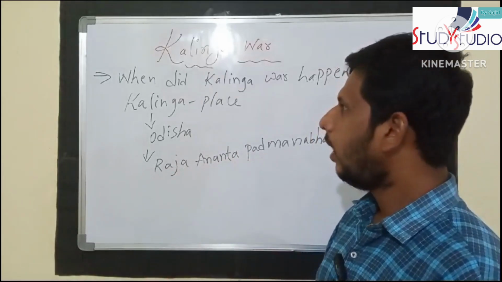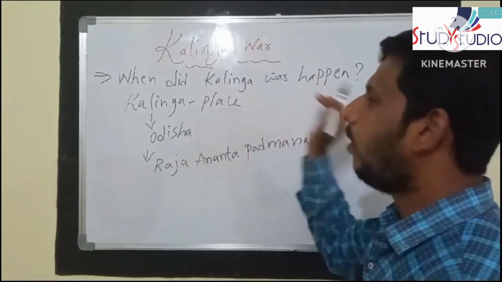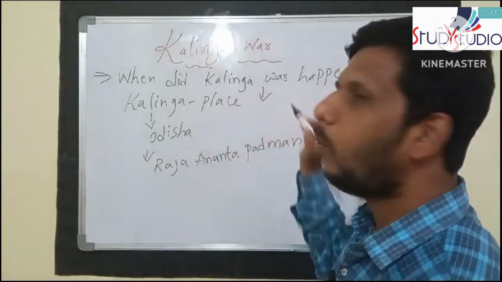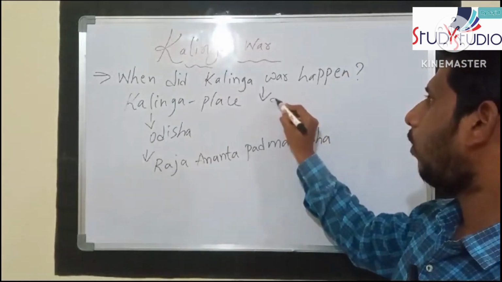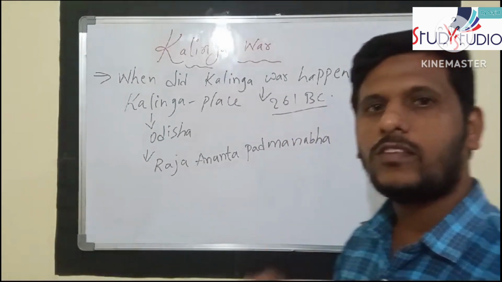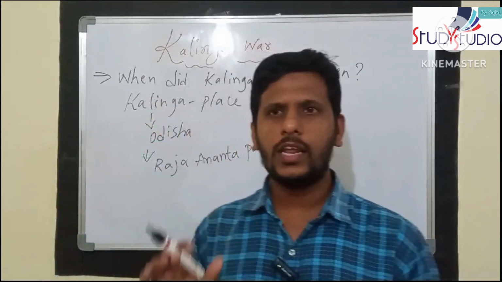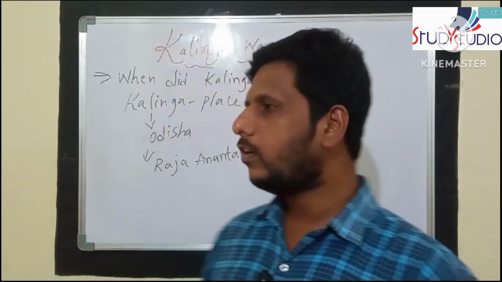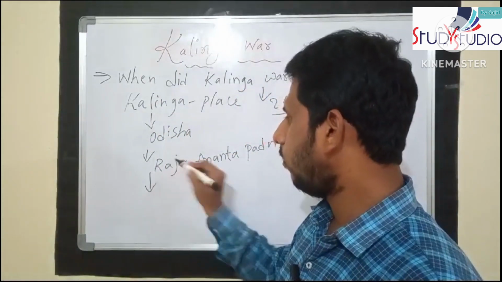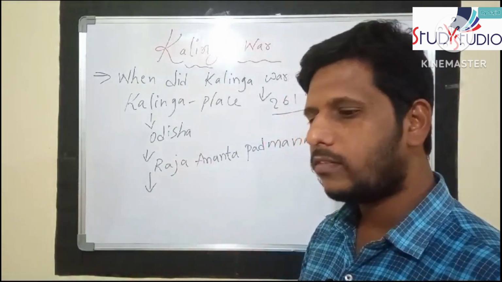Next we have to discuss when the Kalinga War happened. We have to write the year, which is very important: 261 BC. It was the Mauryan invasion of Kalinga. Today we will talk about the Kalinga War and one of the main rulers, the character because of whom the war happened.